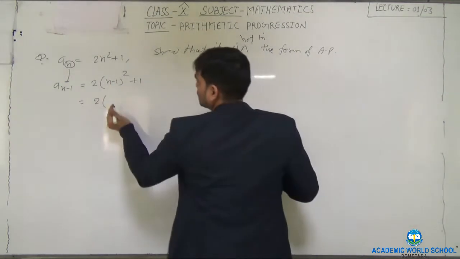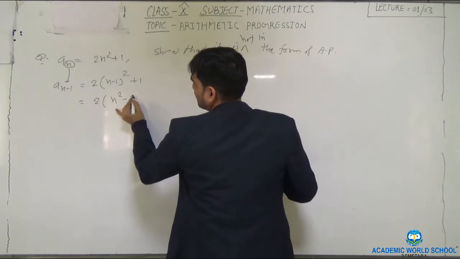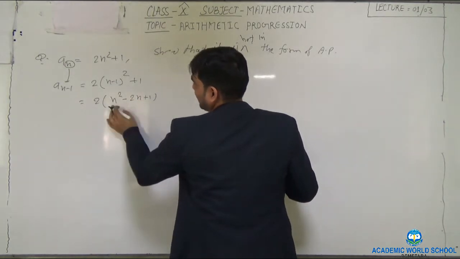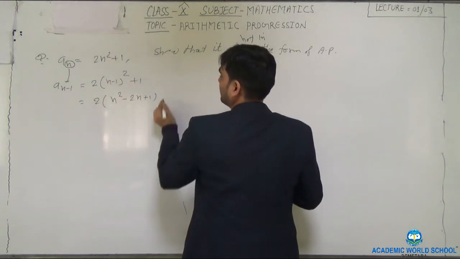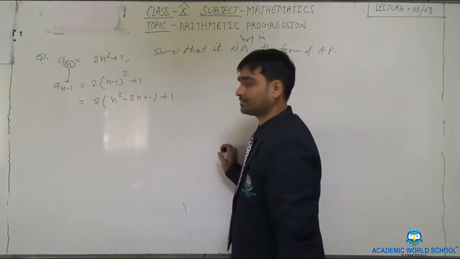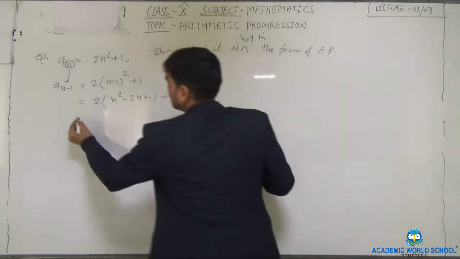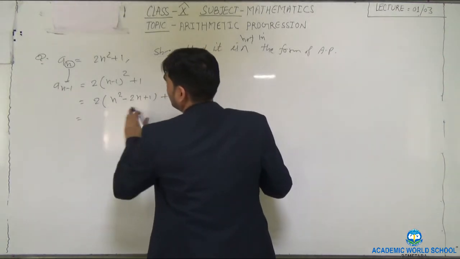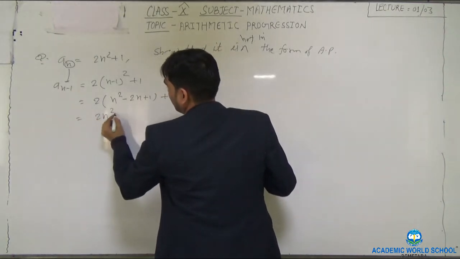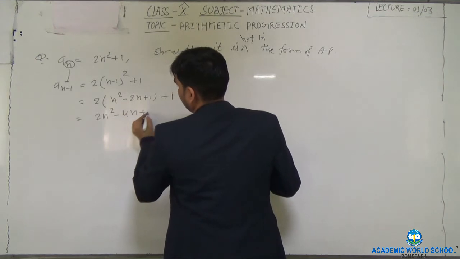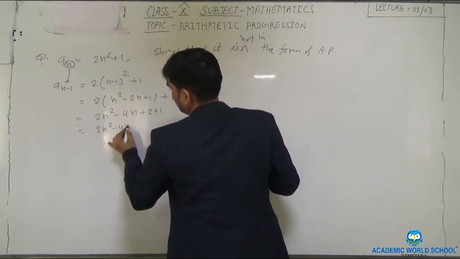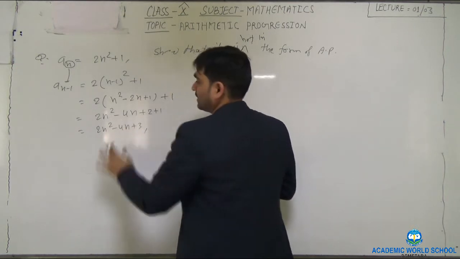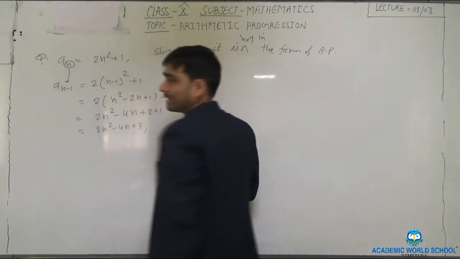So it becomes n square minus 2n plus 1, that is a square minus 2ab plus b square. Then simplify. Open the bracket first: 2n square minus 4n plus 2 plus 1. So 2n square minus 4n plus 3. This is the value of An minus 1.